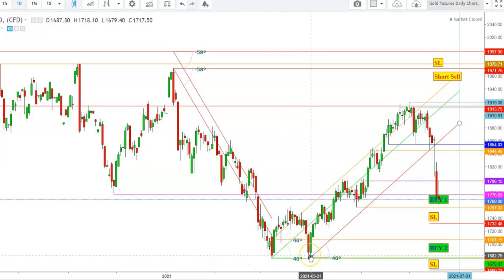And here you can see how the gold futures formed a double bottom, which resulted in a sharp upward move in gold futures from March 31st, and this uptrend continued up to the levels of 1913, which the gold futures tested for the first time on May 26, 2021.